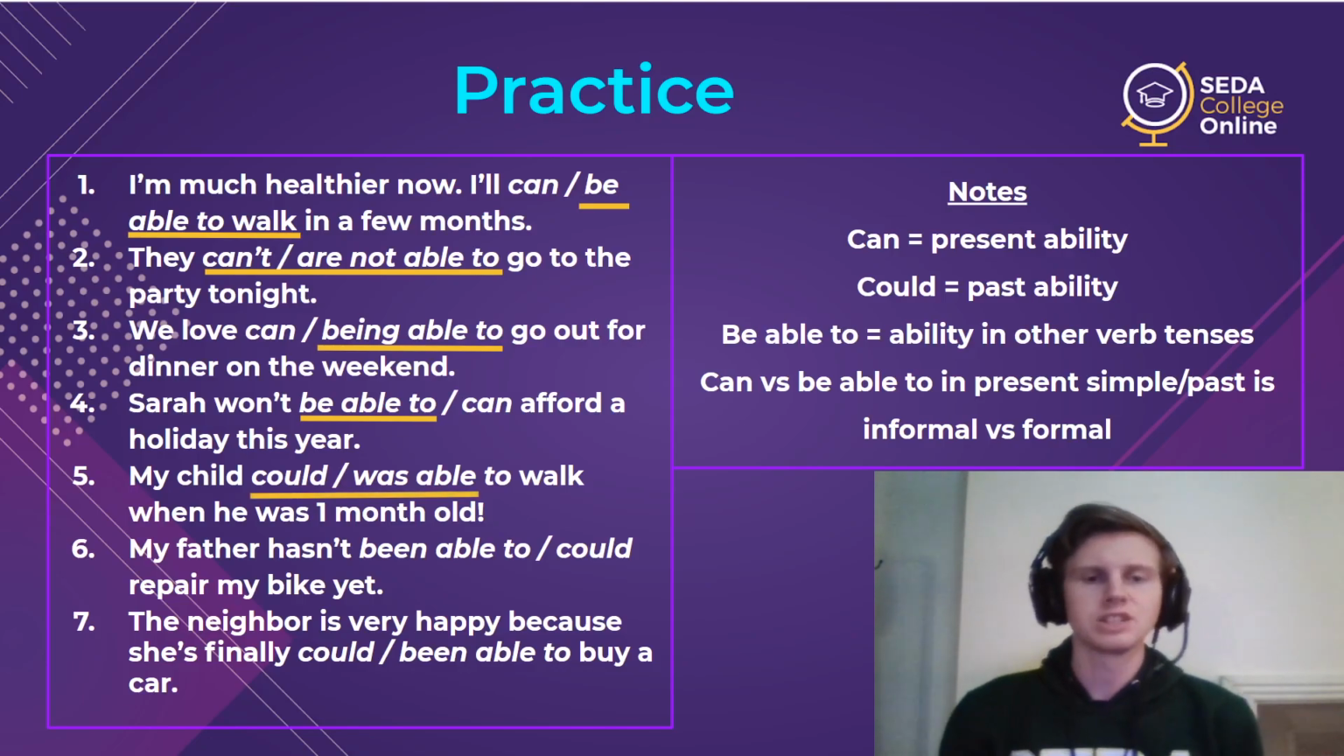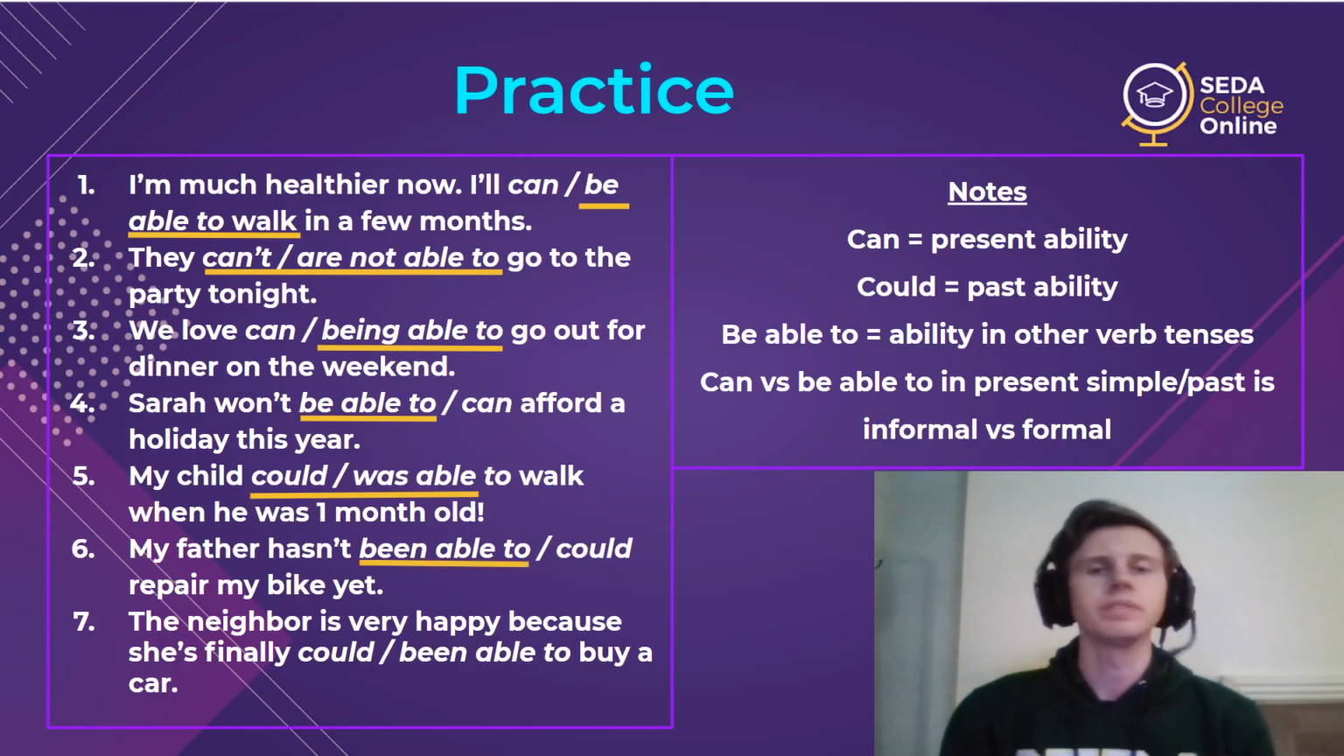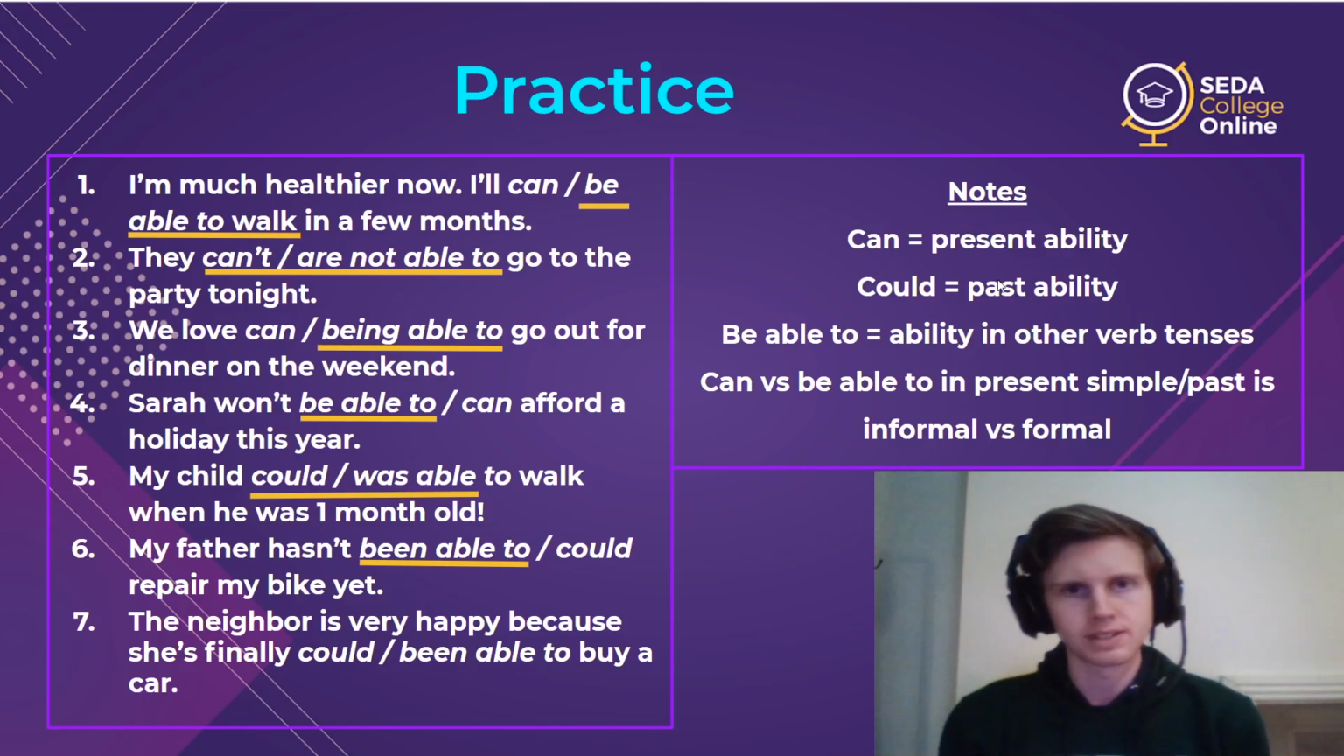Number 5, my child could or my child was able to. Well, once again, it's both. Number 5 is simple past, so both are correct, no problem, no difference. Number 6, my father hasn't been able to or my father hasn't could. Well, here it must be been able to. Similar idea as with will, we have hasn't, and so we can't have could after hasn't. It's not possible, so we must use be able to. It's a perfect example, and if you remember, can only be simple present.